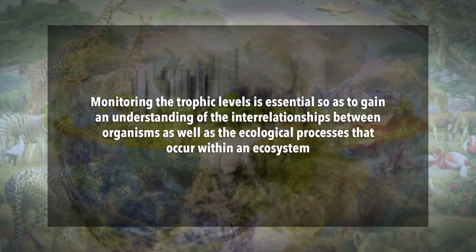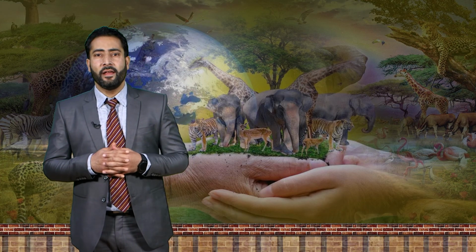Monitoring the trophic levels is essential so as to gain an understanding of the interrelationships between the organisms as well as the ecological processes that occur within an ecosystem. In that way, the magnitude of herbivory, predation and decomposition processes could be used to know the status and stability of an ecosystem.